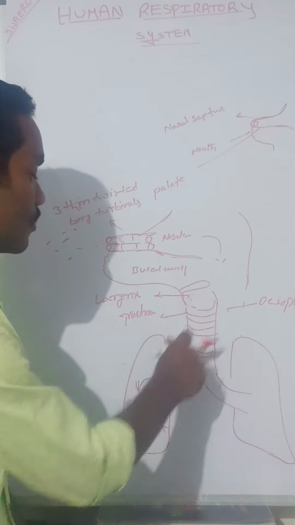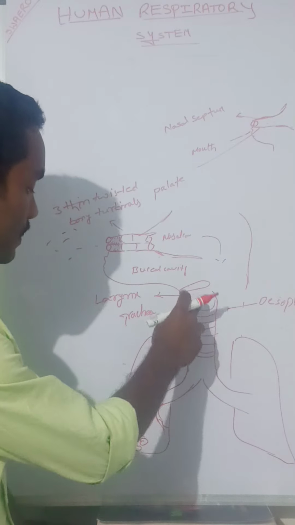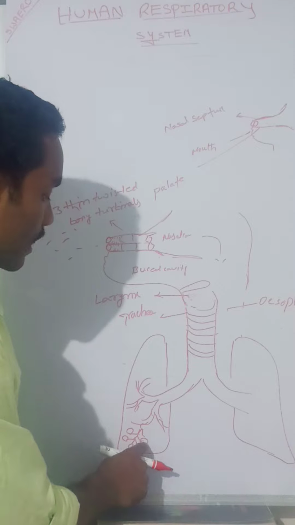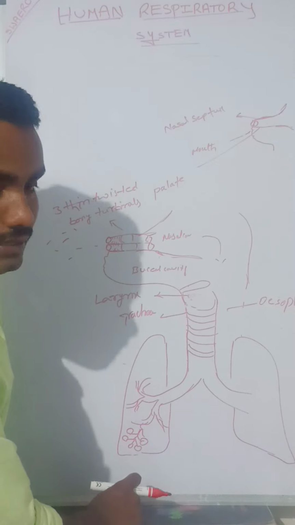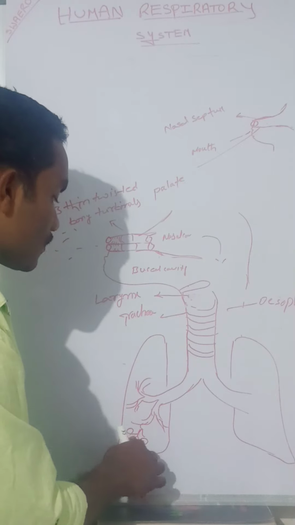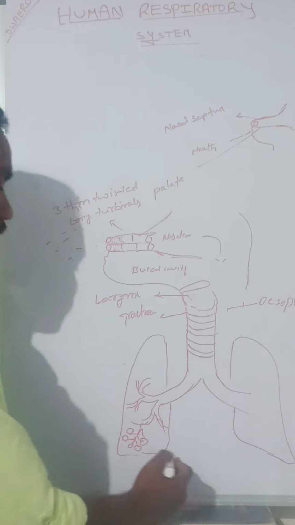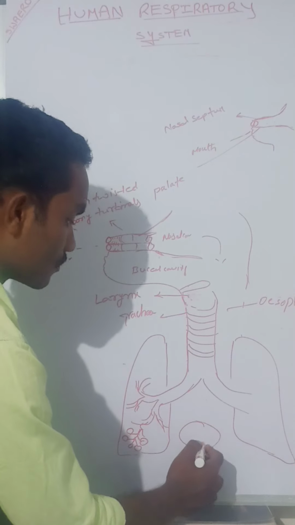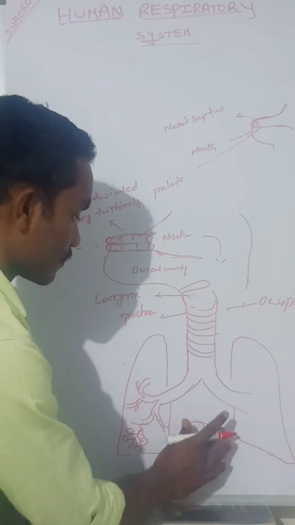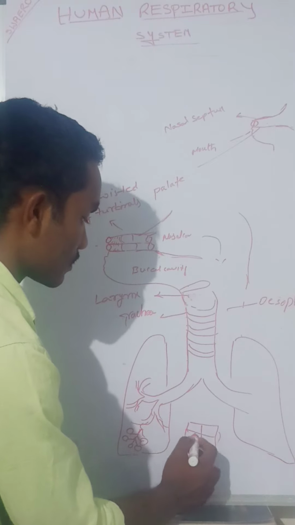This is called the respiratory tract. This part is the conductor of gases, and the alveoli and alveolar ducts are useful for the exchange of gases. You can observe the heart located here, with four chambers.